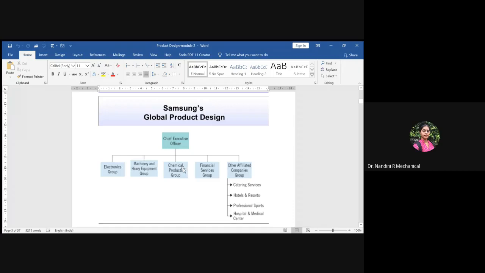And in order to see the financial aspect, what are the funds existing in the company, what are the extra funds needed, how to get the funds from the government by drafting the proposal. All these related to the financial service will be under the financial service group.